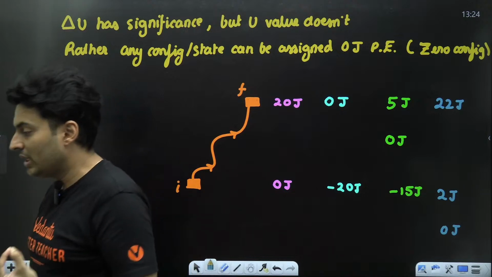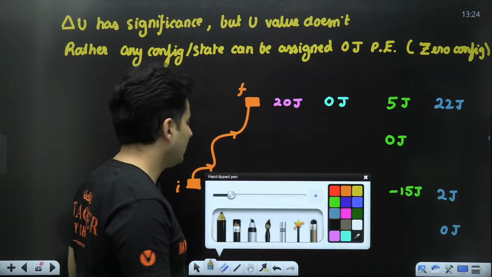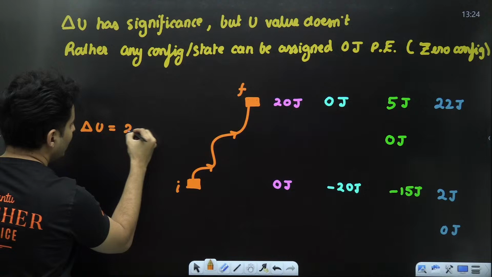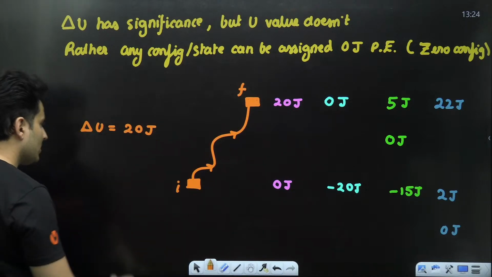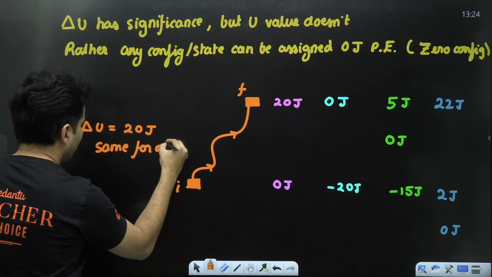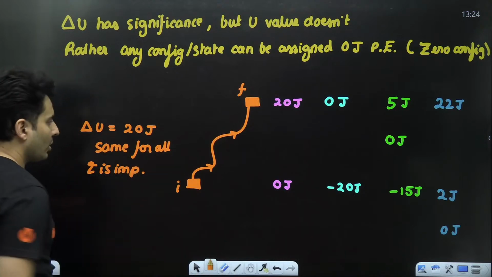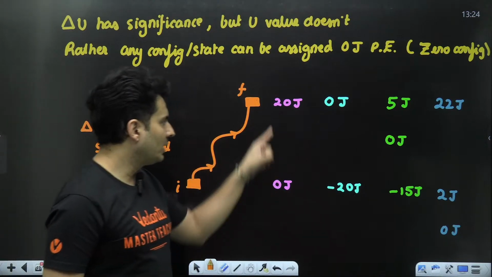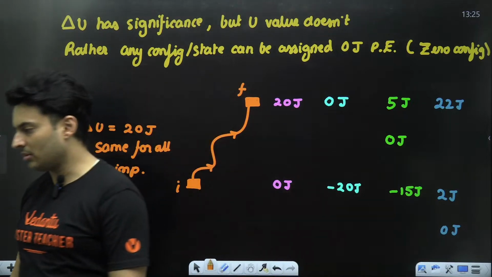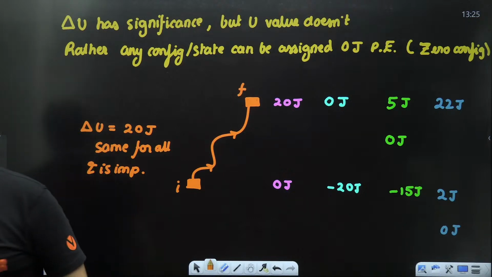The value of potential energy is not important to us. Is this absolutely clear? In all these examples, delta U came out to be 20 joules, which was the same for all and is important for solving problems. This value is not important, the difference is important. Keep that in mind. This is something which you should definitely understand.